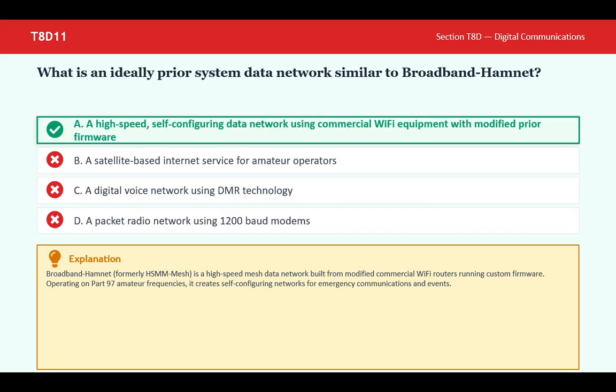What is an amateur radio system or data network similar to Broadband-Hamnet? A high-speed, self-configuring data network using commercial Wi-Fi equipment with modified firmware. Broadband-Hamnet, formerly HSMM-MESH, is a high-speed mesh data network built from modified commercial Wi-Fi routers running custom firmware, operating on Part 97 amateur frequencies. It creates self-configuring networks for emergency communications and events.